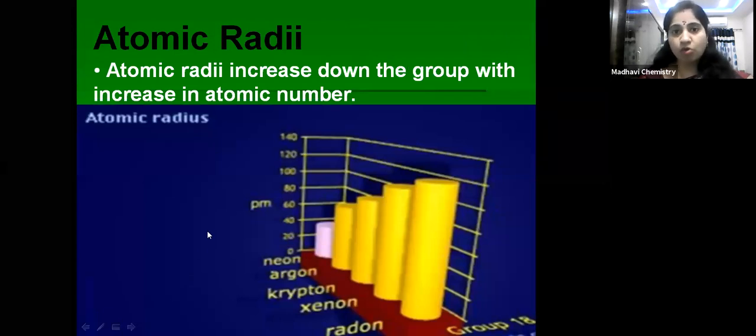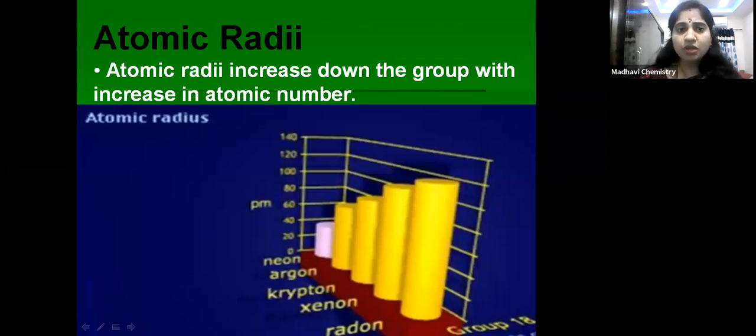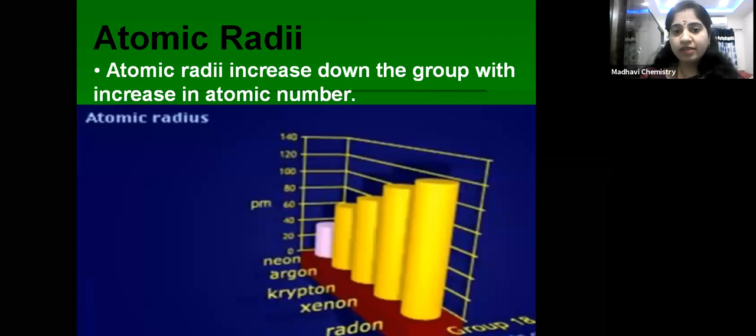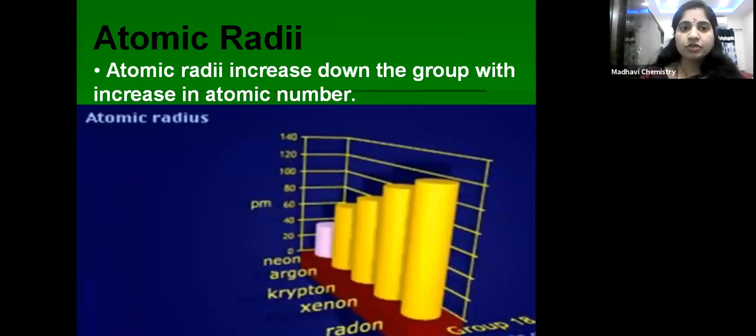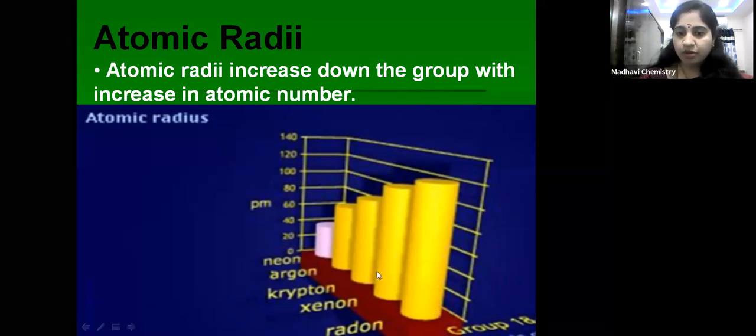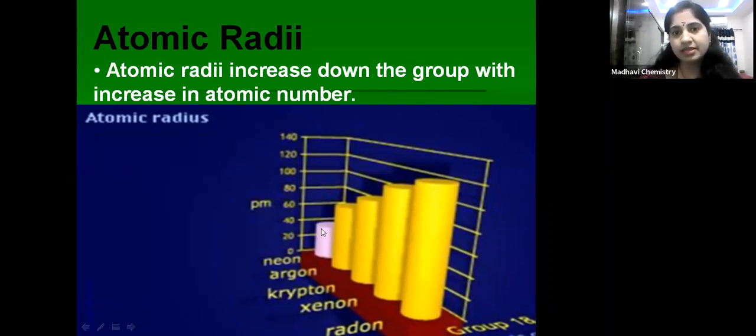Next coming to atomic radii. So here top to bottom, what we have seen, number of shells goes on increasing, is it not? So because of that, what happens? Atomic radii will also increase. You can see in this graph, from neon to radon, the atomic size goes on increasing, because the number of shells is also increasing. Because of that, atomic radii increases from top to bottom in a group.